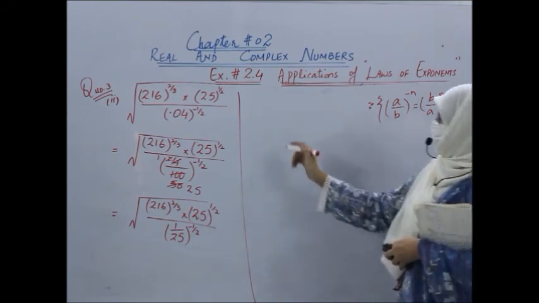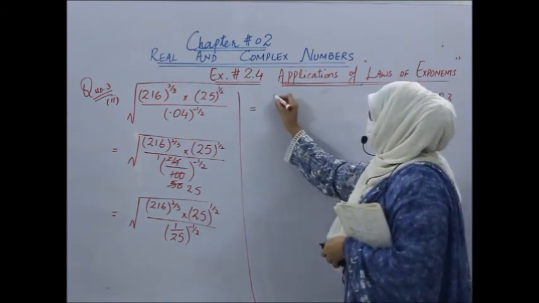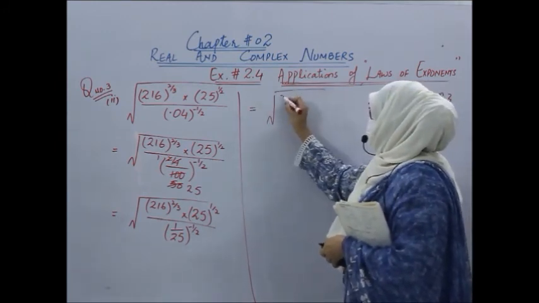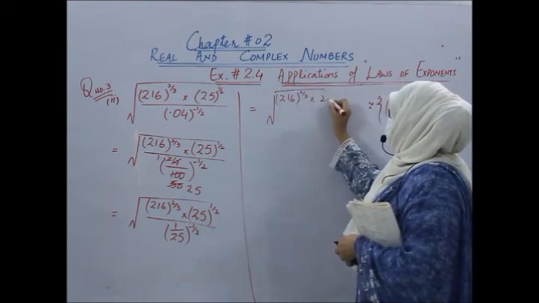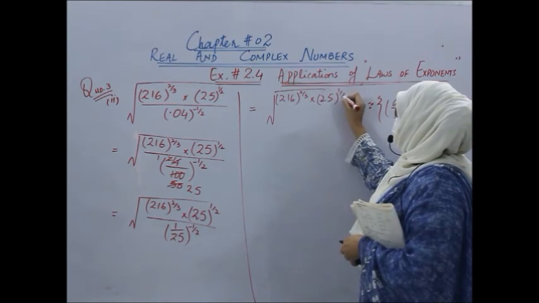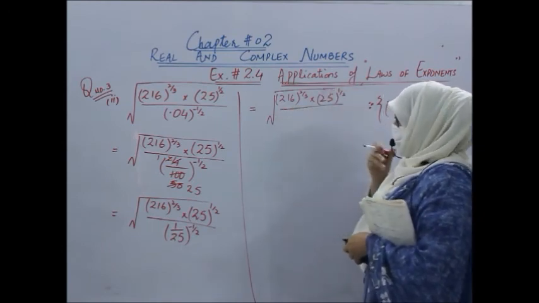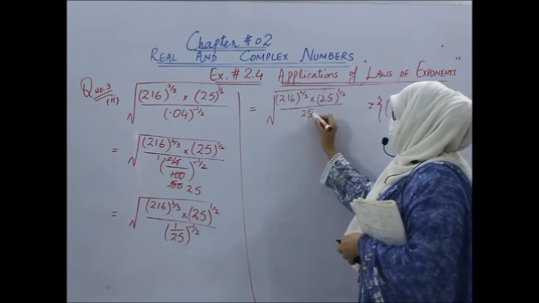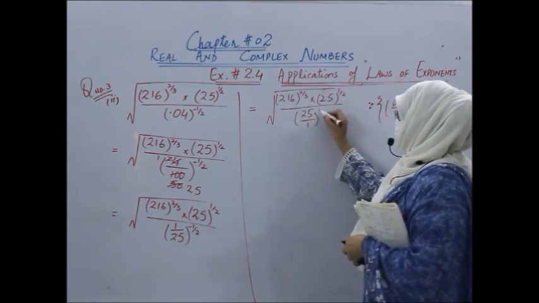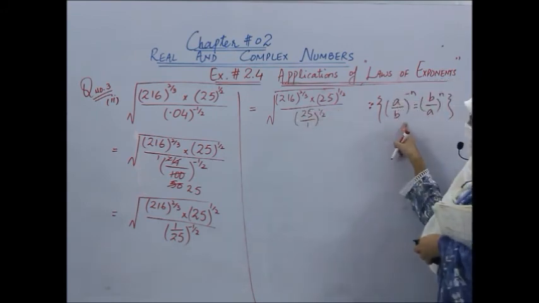So here it would become 216 whole power 2 by 3 into 25 power 1 by 2, and in the denominator we will have 25 over 1 whole power plus 1 by 2 by using this law of exponent.